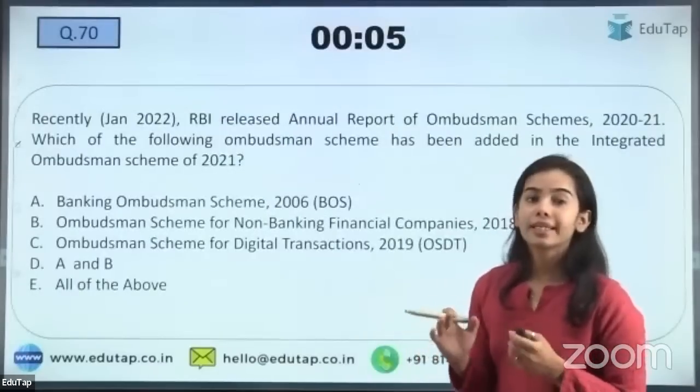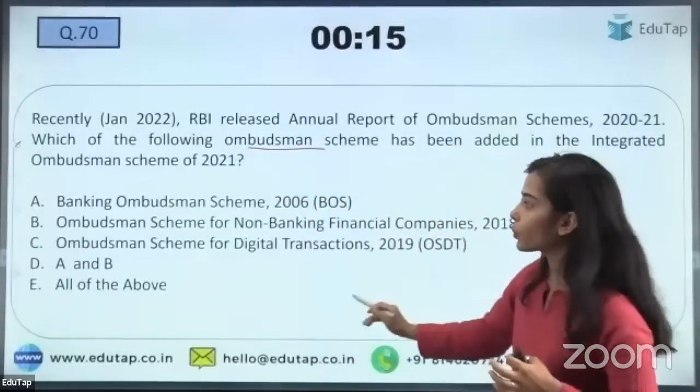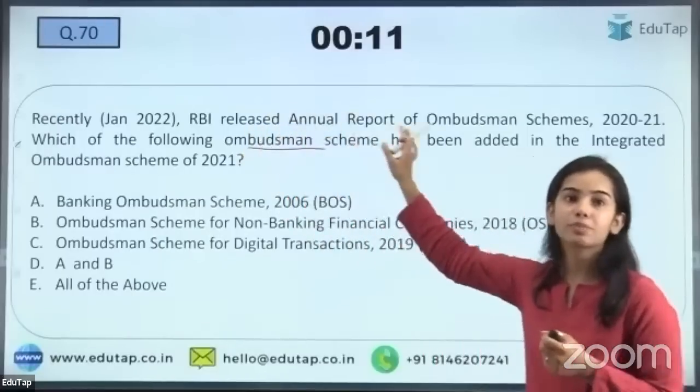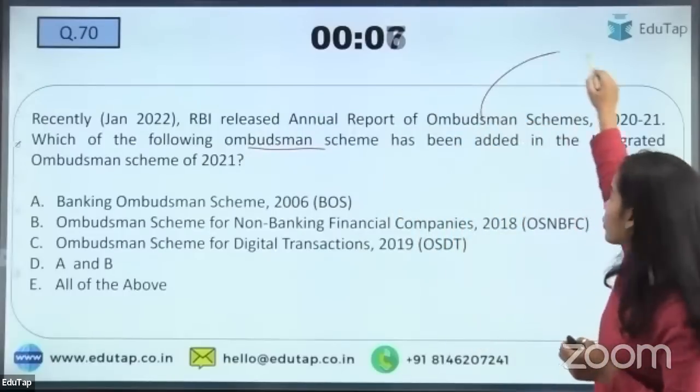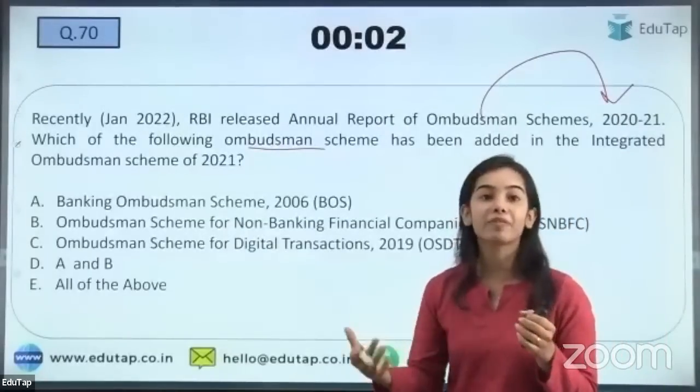Okay. The next question is, under the Integrated Ombudsman Scheme, which of the following schemes are integrated? Because this annual report of the Ombudsman Scheme was released in January 2022, and this was a report for 2020-21. So in that report, it has been said that recently a development has happened.